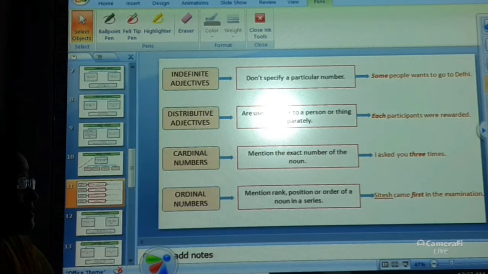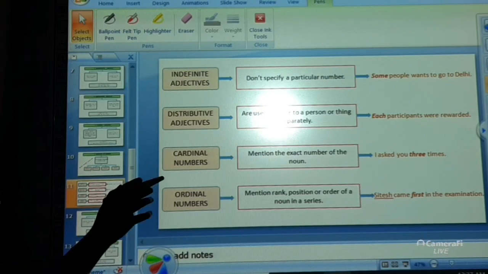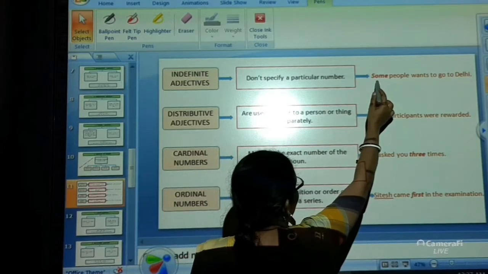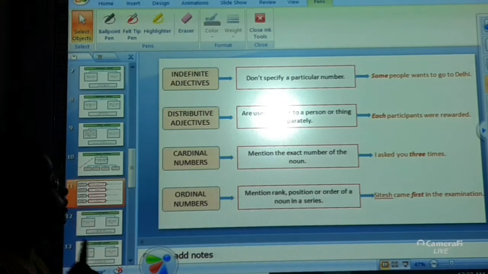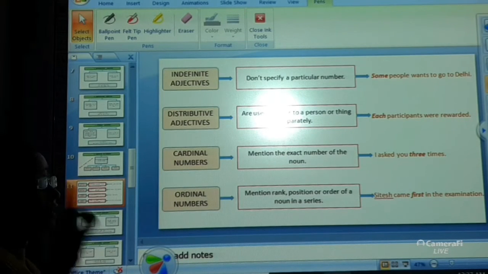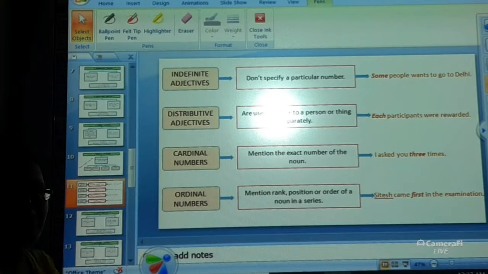So, no specific number is given in order to show the number of the noun which is being spoken about in this sentence. Some people want to go to Delhi. So the word some over here is indefinite because it is not giving you any specific number of people.